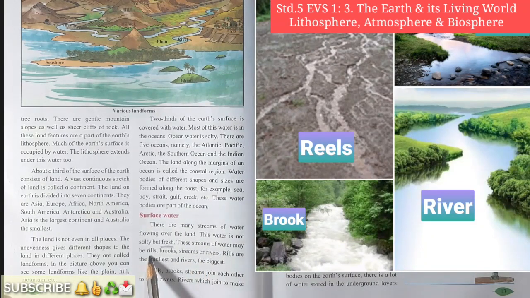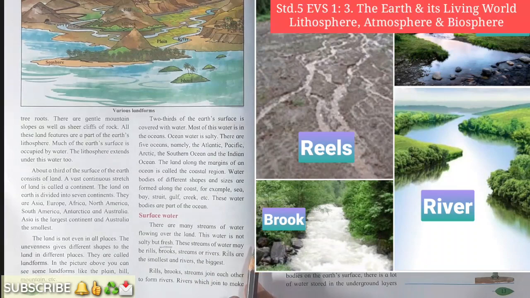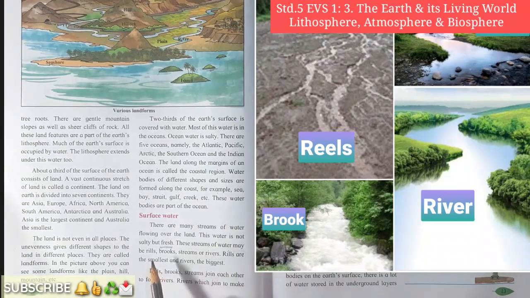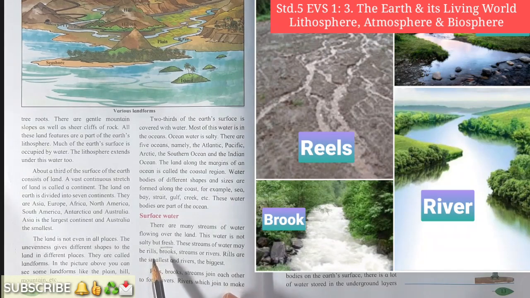What is rill, student? After the rain we see a lot of rills in front of our courtyard. Everywhere we can see the rills on the surface of the land. These rills are the smallest form of stream or river we can say. You can see the picture, you can understand what rills are.